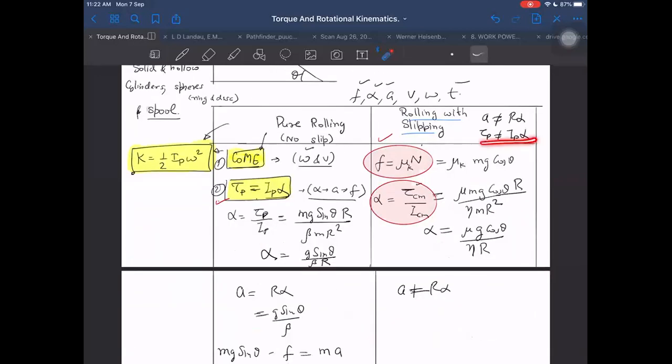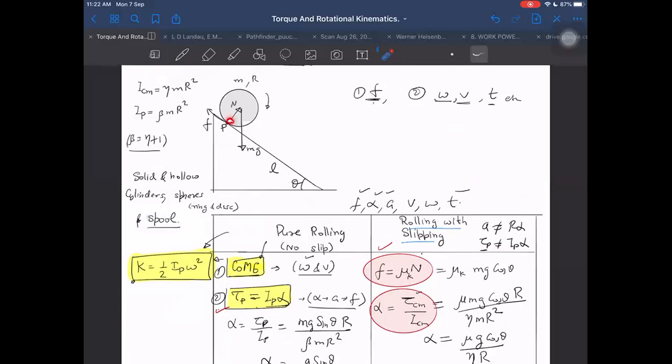So we are not doing that. We cannot write tau P equal to I P alpha here. It will be wrong to do. If you want to write tau P equal to I P alpha, you can, but then you have to take a pseudo torque into account. But who will do that unnecessarily? We cannot do that, so we will not use it.